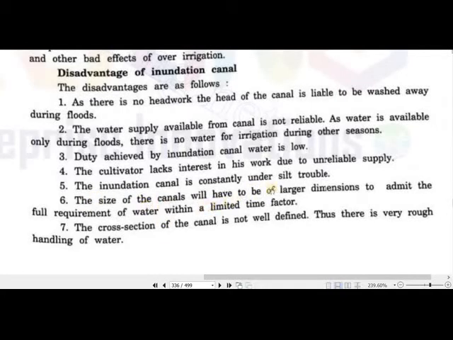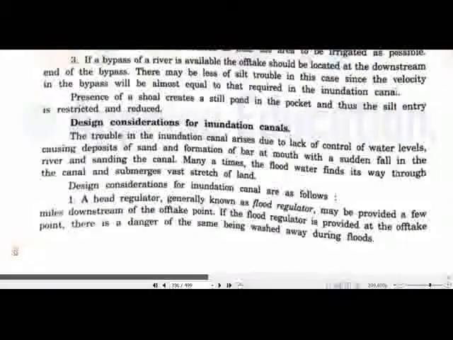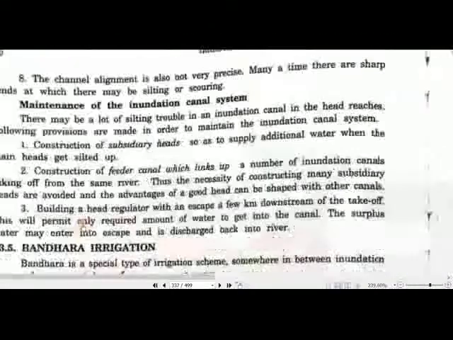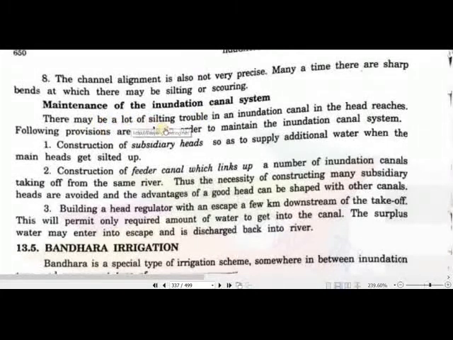The size of the canal will have to be of larger dimension to admit the full requirement of water within the limited time factor, because we have a limited time. In Pakistan, we get a higher amount of water in July, August and September, so this is the inundation period in Pakistan. The cross section of the canal is not well defined. The canal alignment is also not very precise. And then maintenance of the inundation canal system: there may be a lot of silting trouble in the inundation canal, so maintenance is very necessary.